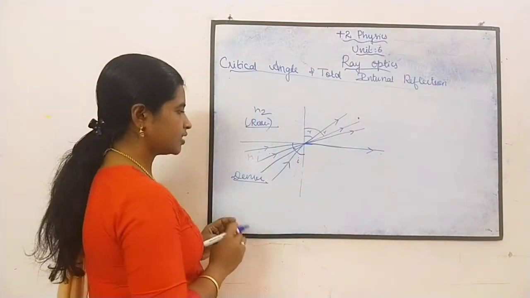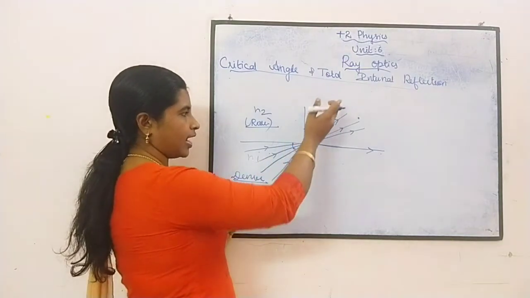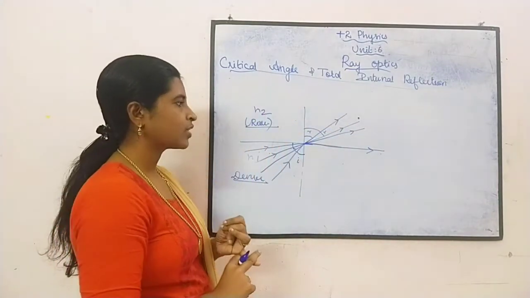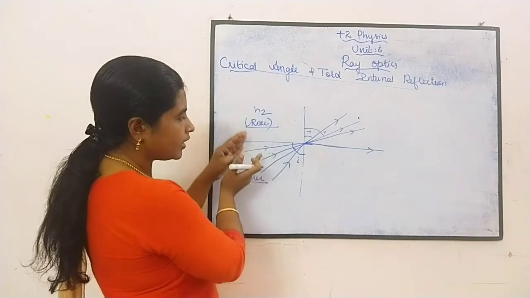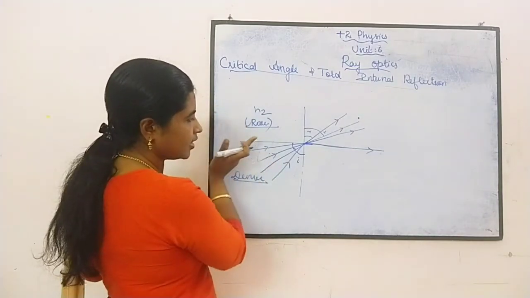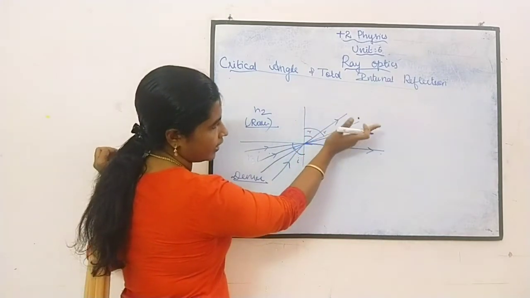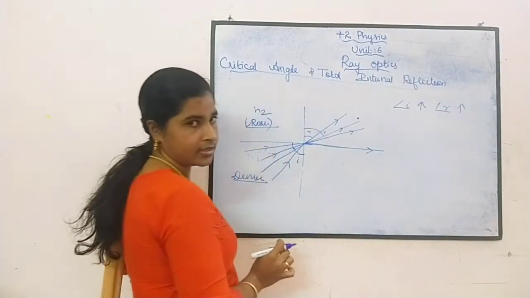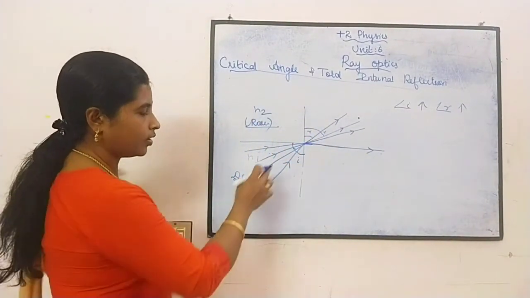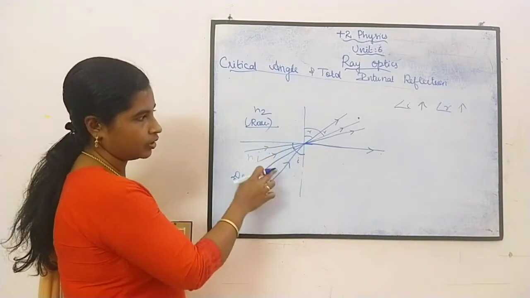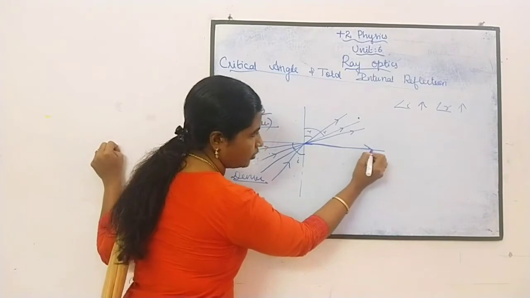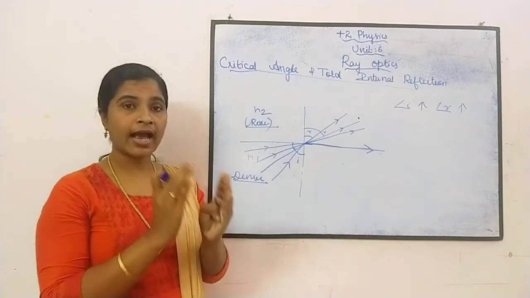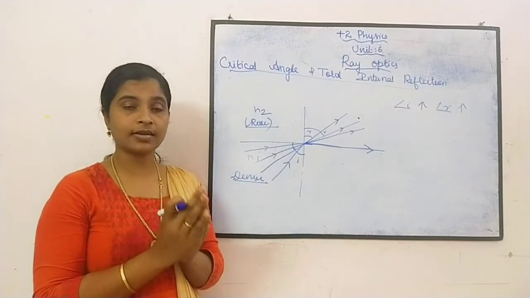Purinjutha? First, when a light is traveling from denser to rarer, we all know that the ray will be moving away from the normal. That is the first one. What is the second thing happening? As I go on increasing the angle of incidence, the angle of refraction also increases. So at a particular angle of incidence, the refracted ray traces the boundary. It comes to the interface between medium 1 and medium 2. That particular angle, we are naming it as critical angle.